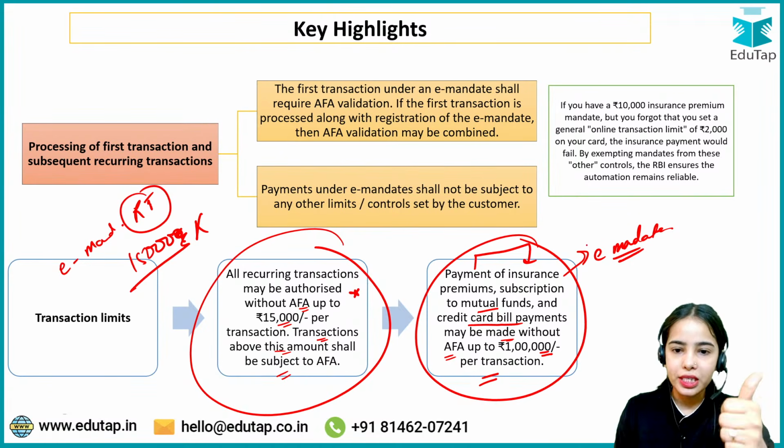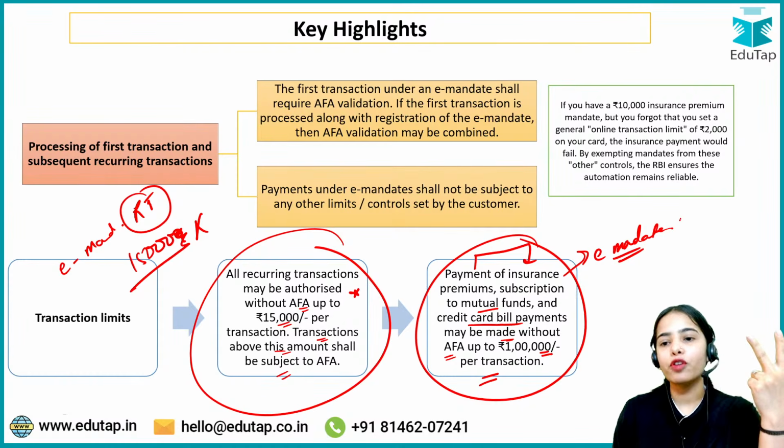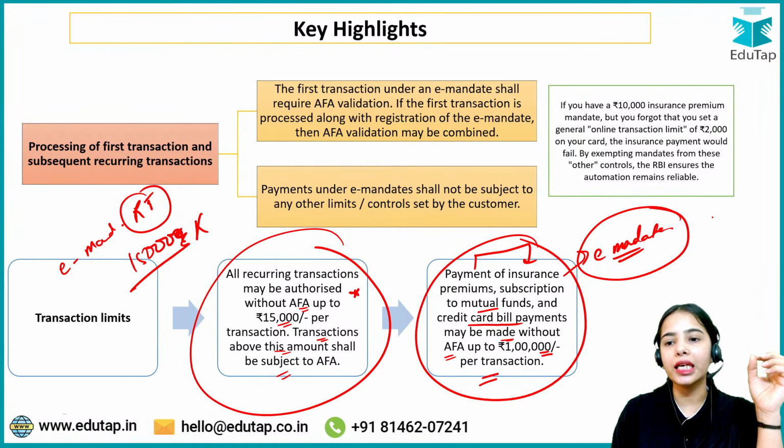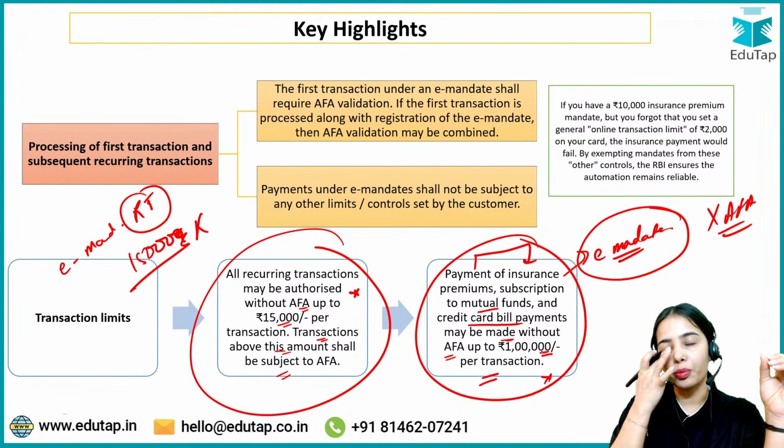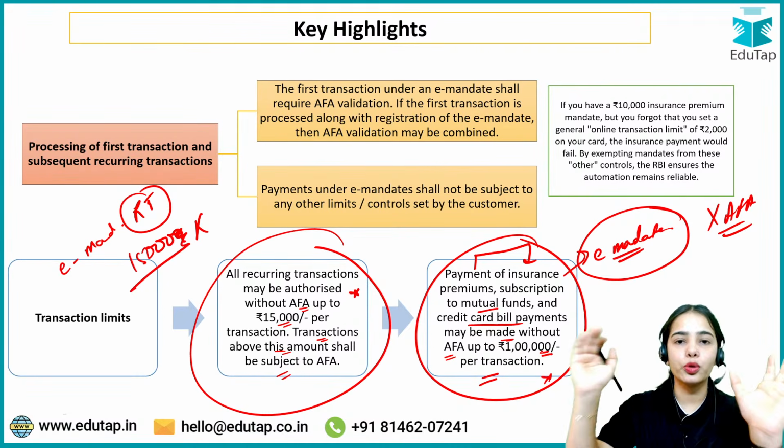But for insurance premiums, subscriptions to mutual funds and credit card bill payments, if you have given the e-mandate without the additional factor authentication, the money can be deducted up to 1 lakh rupees, or the e-mandate can be up to 1 lakh rupees.